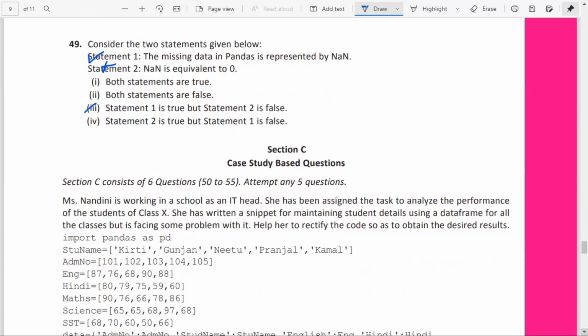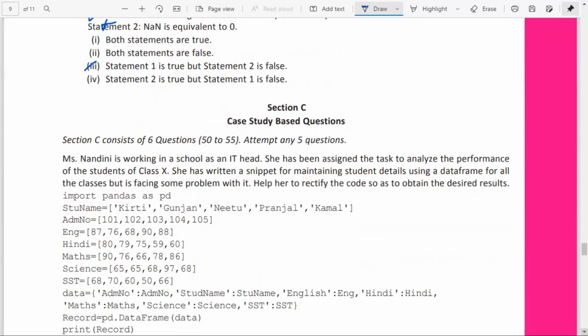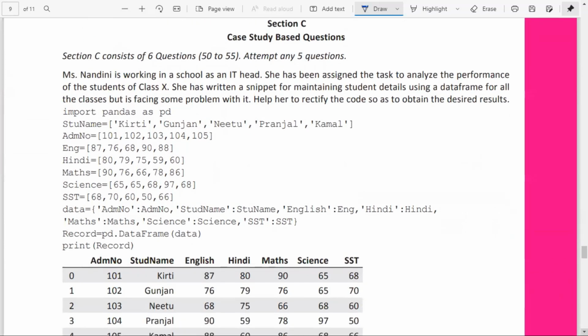Now moving on to section C, case study based questions. In this, 6 questions are there, you have to attempt any 5 questions. Miss Nandini is working in a school as an IT head. She has been assigned the task to analyze the performance of the students of class 10. She has written a snippet for making the student details using a data frame, but she is facing some problem, help her to rectify. Okay, so this is the data frame created.